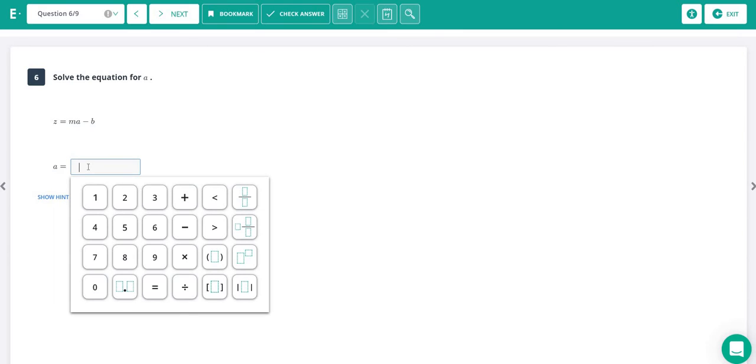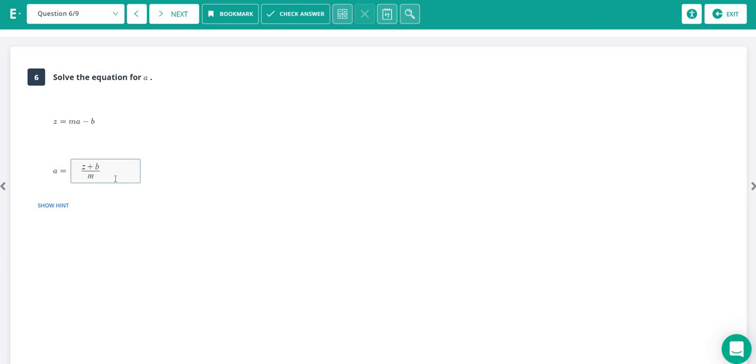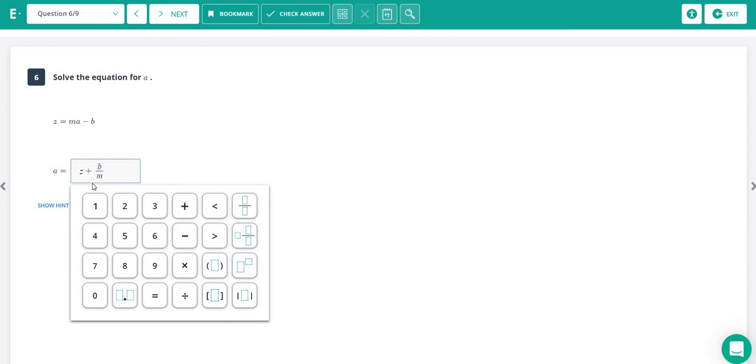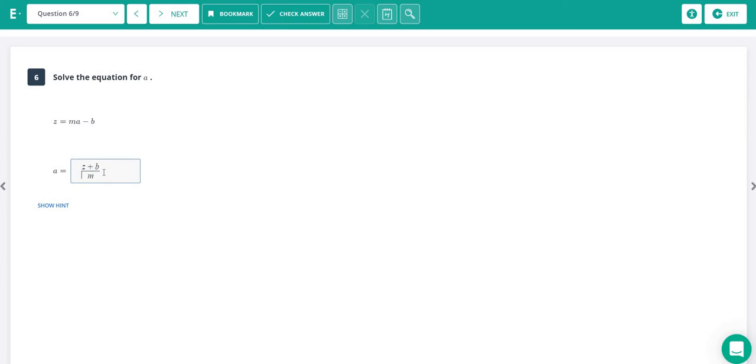So over here we do z plus b. Now there was a lot of confusion on how to even type this in. What I realized is that if you highlight the whole thing and then hit the / button, then it will let you put that in like that. A lot of people have been doing z plus b and then hitting it, and then it makes it want to just go under that. If you end up with this, just delete that part and up here click next to the b and you could write in your z plus. So this is what it should look like, z plus b divided by m.